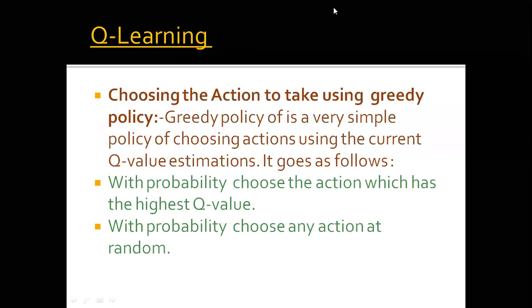Next, Q learning helps to choose the actions to take. It uses the greedy policy. With probability, it chooses the action which has the highest Q value. So if we map the values, we define the value function, and then we choose the actions which have the highest Q values. The third point is, with probability, choose any action at random. So when we have the probability, we can choose any action at random also. And then we can see how this model is helpful for improving the learning of the reinforcement model.